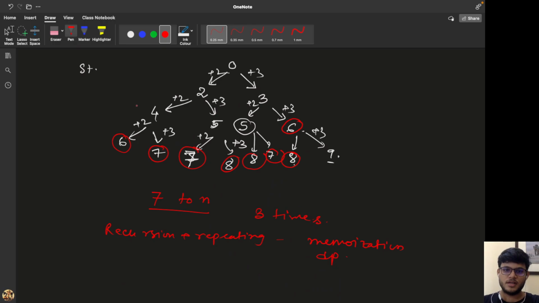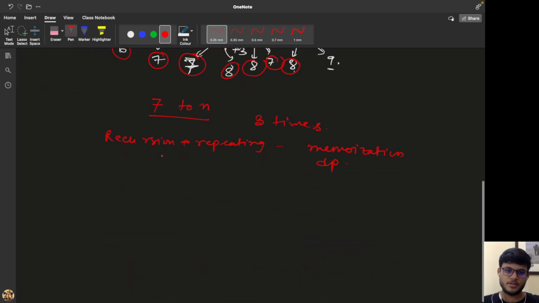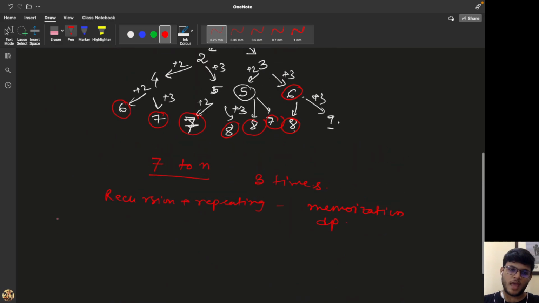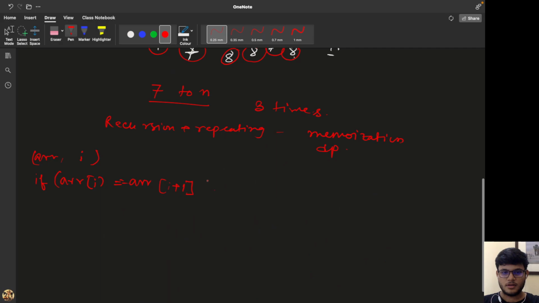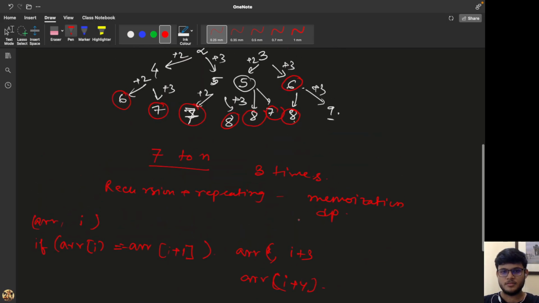In recursion, we will have the array and the index, and inside the function we will check these conditions: if array of this index is equal to array of I plus 1, then we will call for array comma I plus 3. Similarly, if the other condition satisfies, then I will call for I plus 4. I am calling this repetitively.